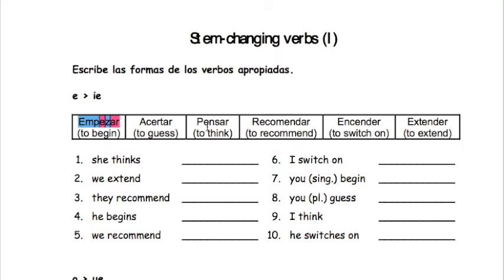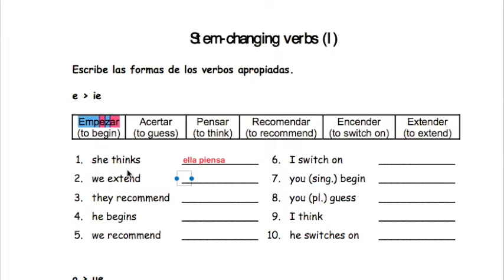And so what you're doing here is you're basically just filling out this chart, right? So let's take this first one for example. She thinks. We have the verb pensar, to think. So I'm going to go ahead and write that down, right? And it's an AR verb, so these follow the same pattern just like any other AR verb. So what we're going to do is take the ending off. I know that I need to add an A back, but first I need to go back to this beginning and add an I right there. So ella would be our subject. Ella piensa.